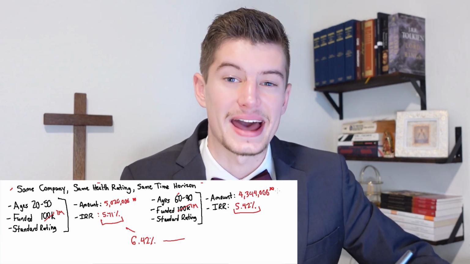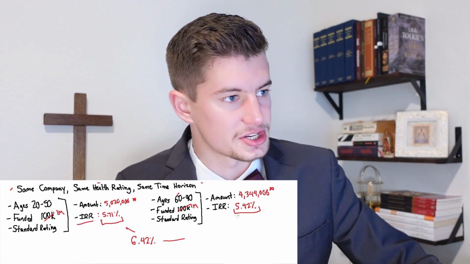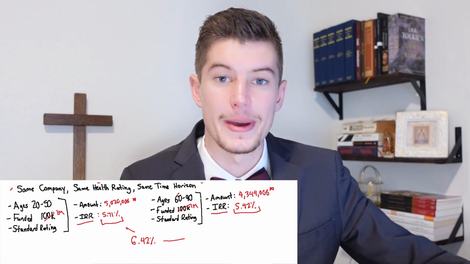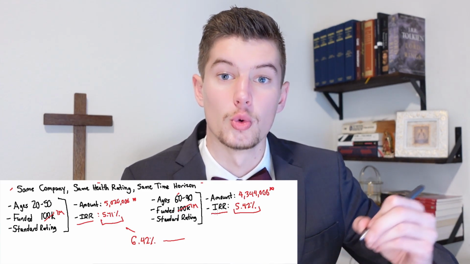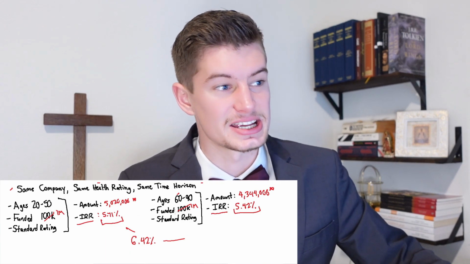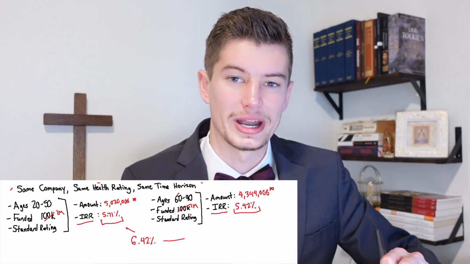Now, to make up for that, that's why we put the internal rate of return on both of these, because that tells you what the rate of return was retroactive back to day one, accounting for when you put the money in and where it ended up. So in the end, to look at this as, oh wow, one of them is almost $700,000 more than the other, is the wrong way to look at it.